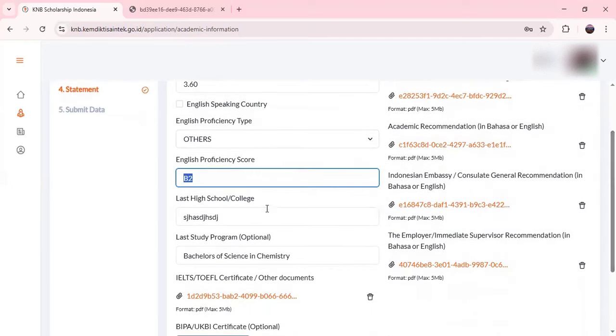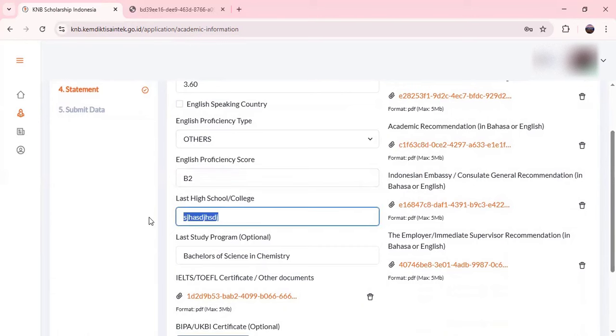And after that, the last high school that you attended. If you did your high school from any school, you will enter that.